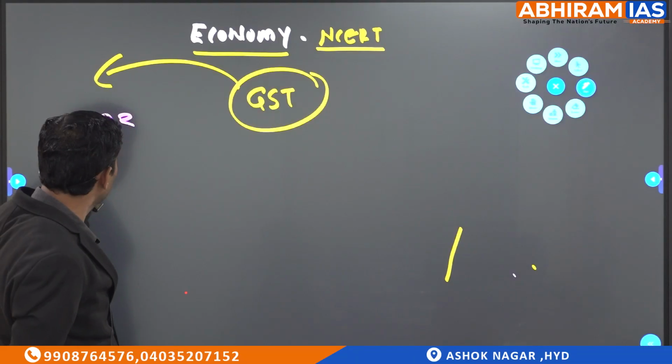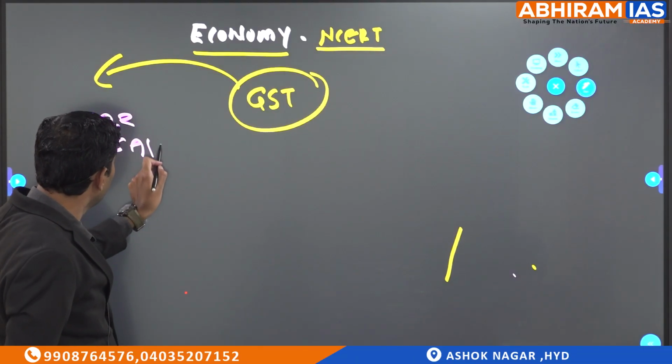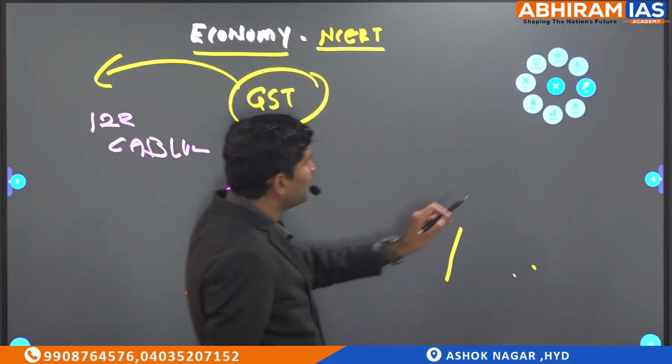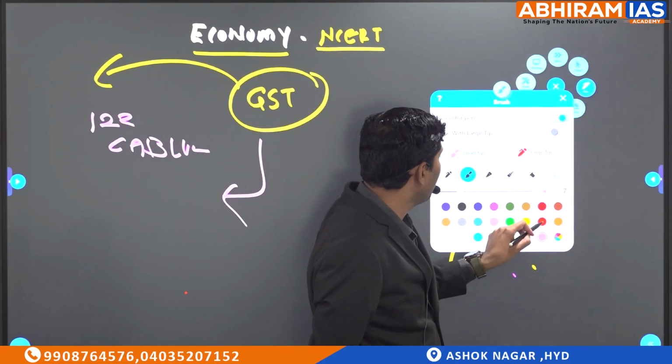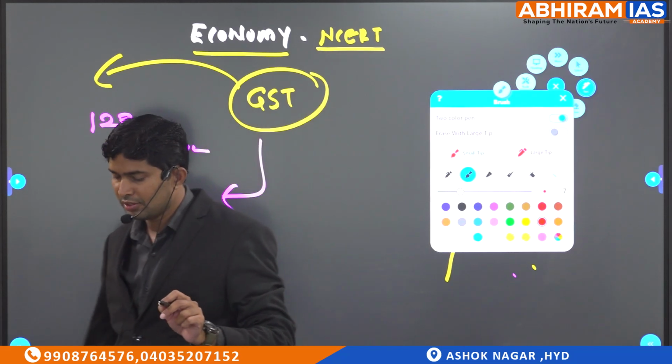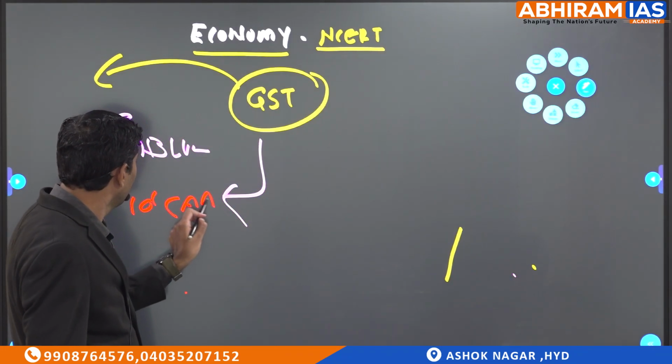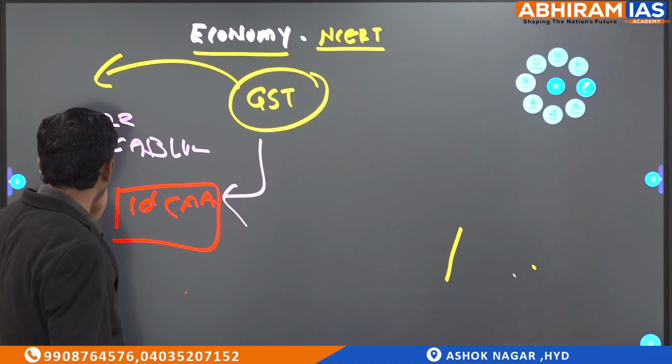So which constitutional amendment bill is related to GST? 122nd. So finally it became which constitutional amendment act? 101st CAA. So it became the 101st CAA. Why will not every bill become an act?